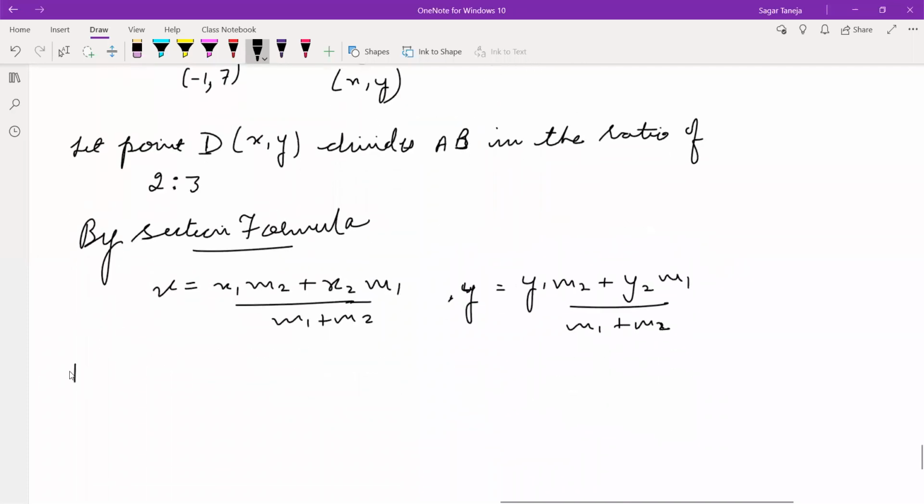After writing this, just write which coordinates we are going to calculate. We are going to calculate the coordinates of point D.